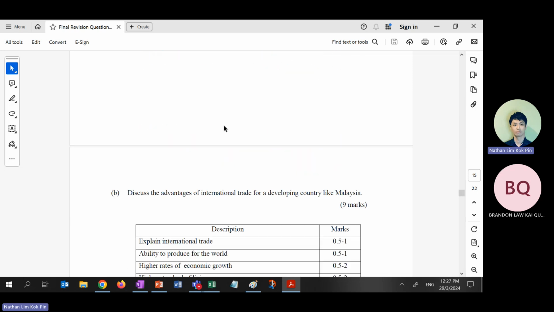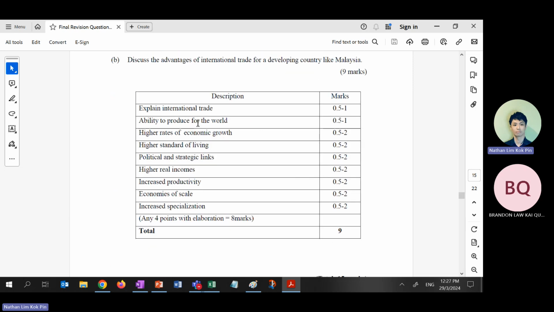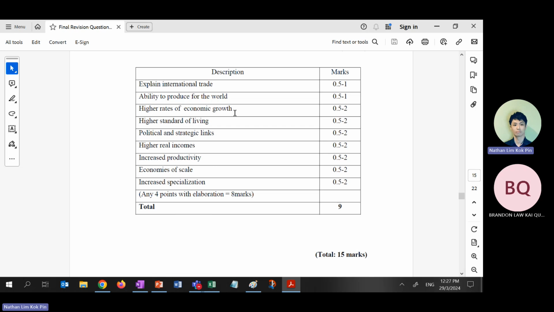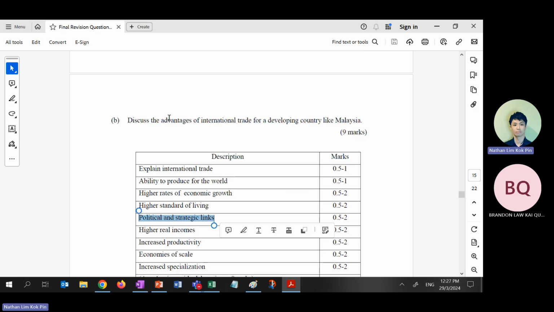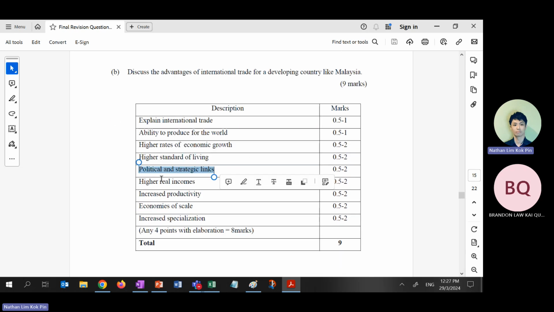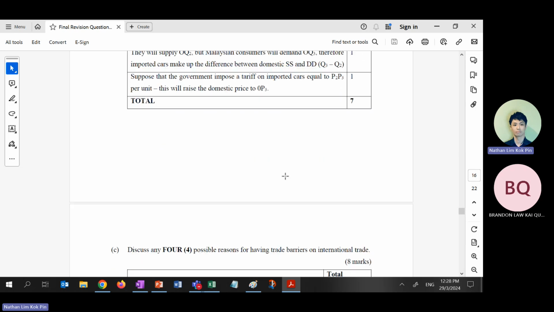Okay. For example, advantages, blah, blah, blah. You can talk about all this. Some of this is linked to other chapters, but never mind. What's the advantage of international trade? We can have political and strategic links. We can have higher income. We can increase productivity. We can achieve other stuff. Not linked, not inside that advantages page, still can be used, right?